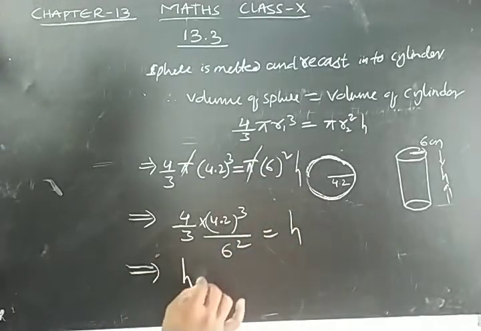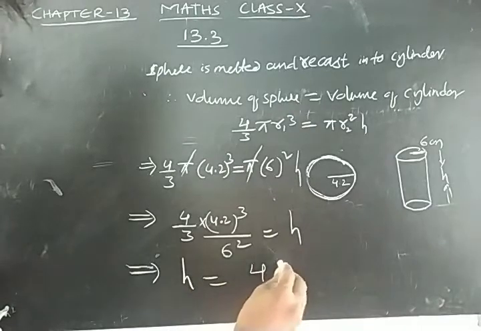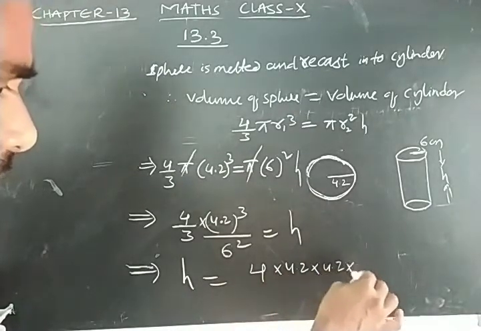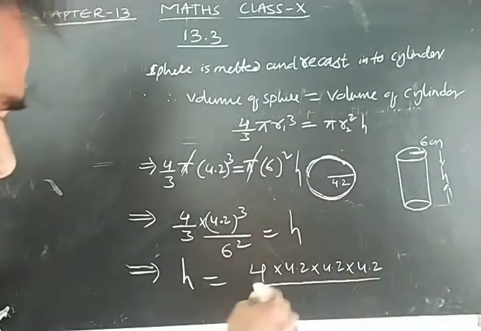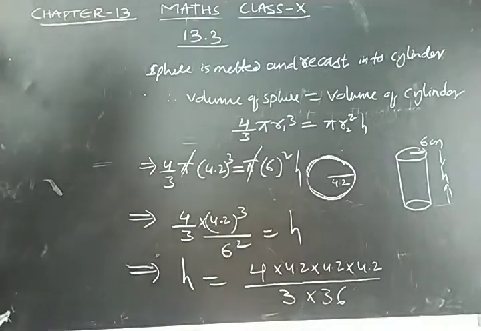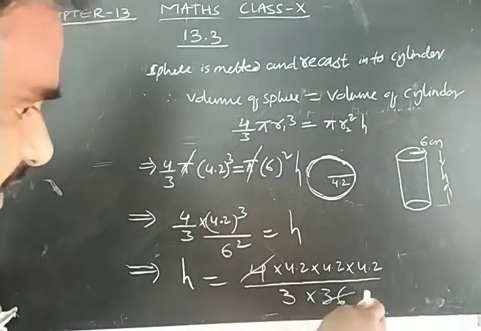So H is equal to 4 into 4.2 into 4.2 into 4.2 by 3 into 36. 4 nines are 36.